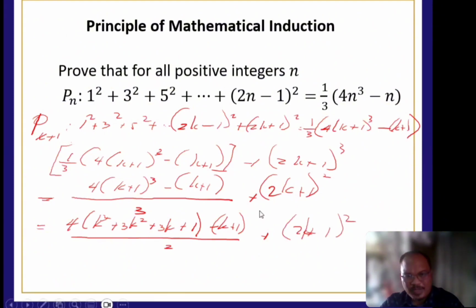Paki-check. Tama ba? Yung k plus 1, k cube plus 3k squared plus 3k plus 1. 3 cube of the first term times plus 3 times the square of the first term and the last term plus the square of the last term, which is 1 times 3. Okay na.